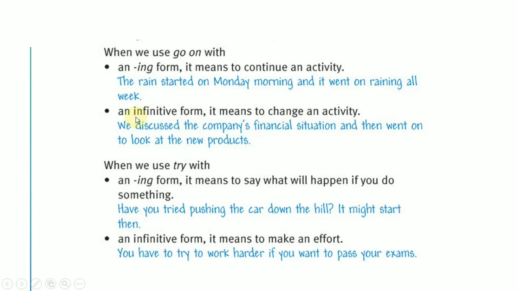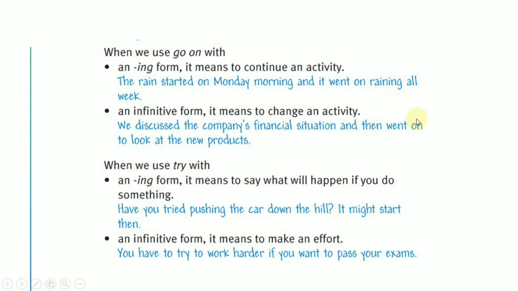However, if the main verb go on is followed with an infinitive form, the meaning is different. It means to change an activity. We discussed the company's financial situation and then went on to look at the new products.